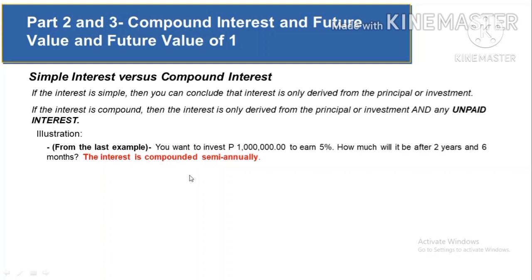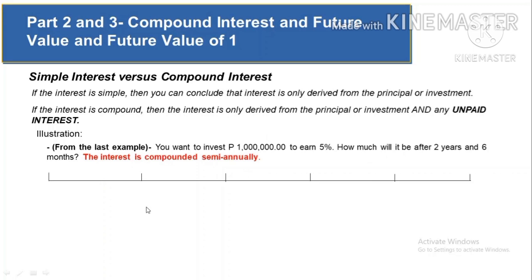So applying the concept of compounding, we have a timeline for 5 periods. Why are we considering 5 periods, sir? It is because of the compounding mentioned in the problem. Each period is only 6 months, and each year has 2 periods. So 2 periods times 2.5 years, which is 2 years and 6 months, gives us 5 periods.